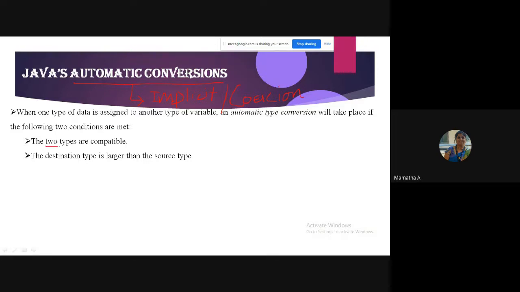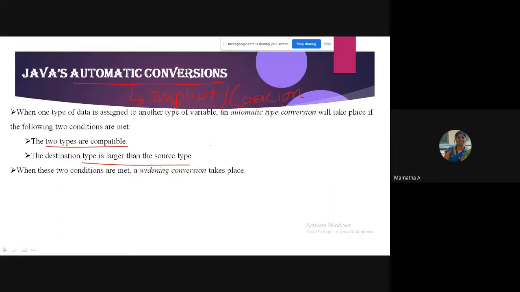The two types are compatible. Remember, simply it will not do automatic conversion. The two data types should be compatible, and the destination type should be larger than the source type. That means wherever you want to store, that should be larger compared to what you are trying to store. We'll see with examples.